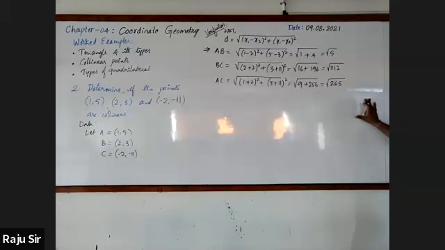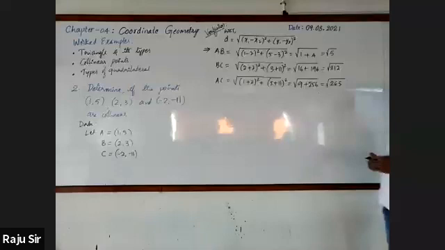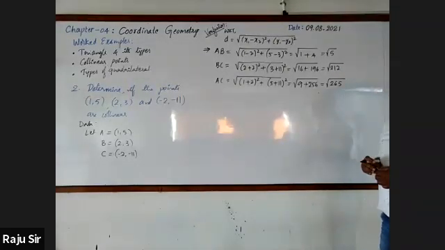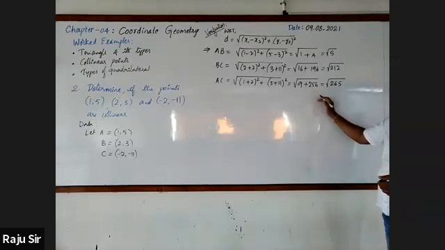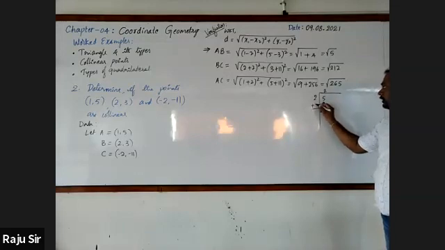Then further, whether AB plus BC equals AC, we do not know. No, sir, it's not equal. How do you say it is not equal? So you must know the values of these. Root 5. What is the root 5 value? Find out the square root of 5. Here 2 2s are 4. 1 will remain. Add 2.